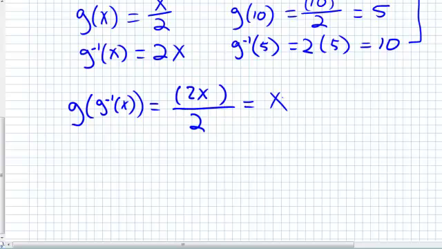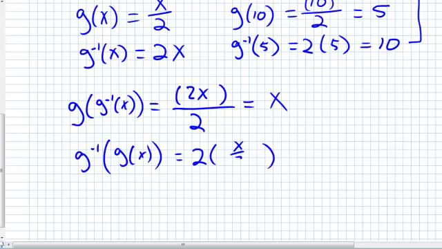So indeed, the composition of g of x and g inverse of x gives me x. I could also do the opposite. I could say g inverse of g of x. This should also give me x. They undo each other, so it doesn't matter what you put into what. So this would be 2 times big parentheses, what I put in there, x divided by 2. Well, I'm going to rewrite this as 2 over 1 times x over 2 to deal with the fraction. It gives me 2x over 2, which gives me just x.